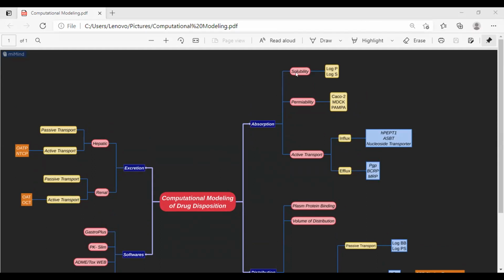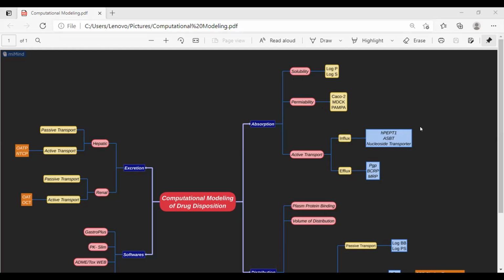For determining solubility, we use log P and log S. For permeability, there are Caco-2, MDCK, and PAMPA. Caco-2 means a Caco-2 cell line. It's a cell line.